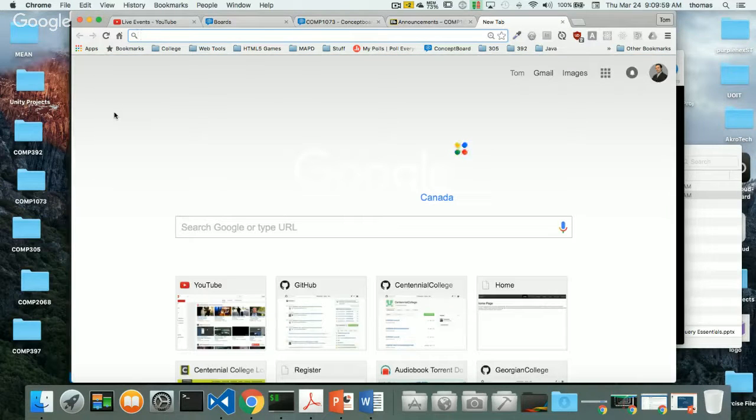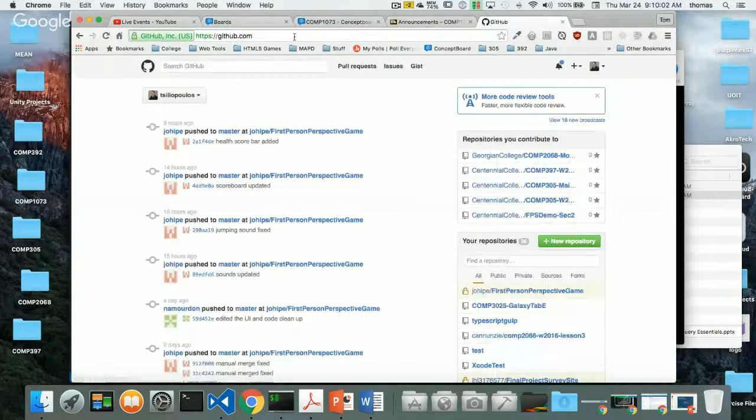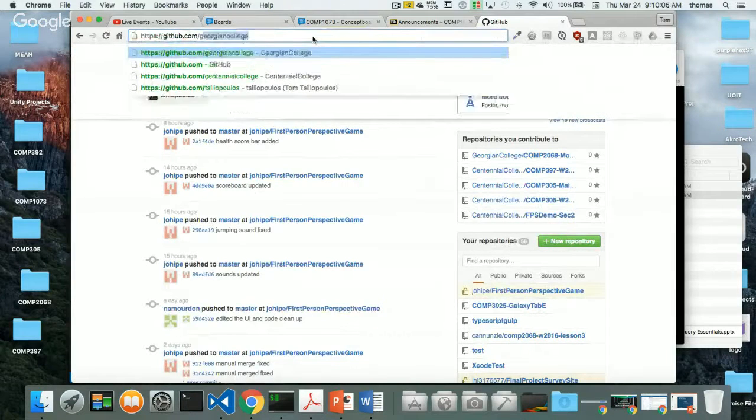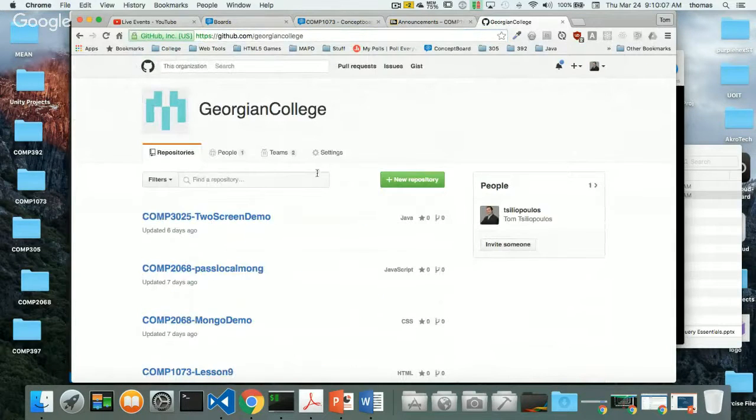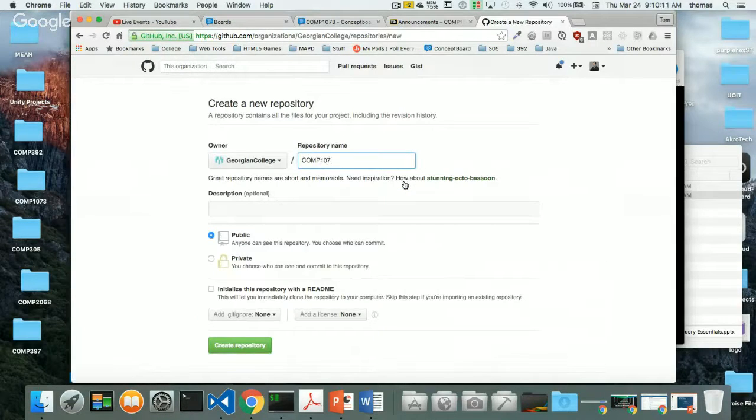Let's take a look at GitHub. So we're going to go to GitHub here, and I'm going to go into Georgian. I'm going to set up a new repository just like we did last time. So I'm going to go in here and go COMP1073, and in there we're just going to call this lesson 10, just so that we have a place where we can share files.